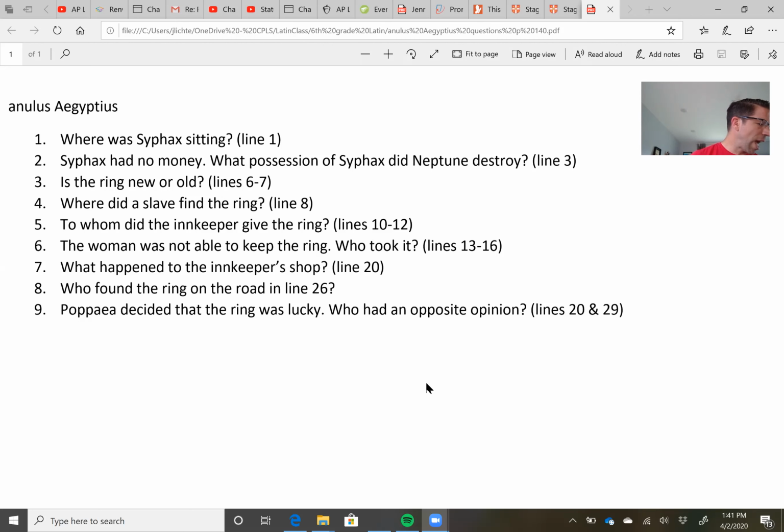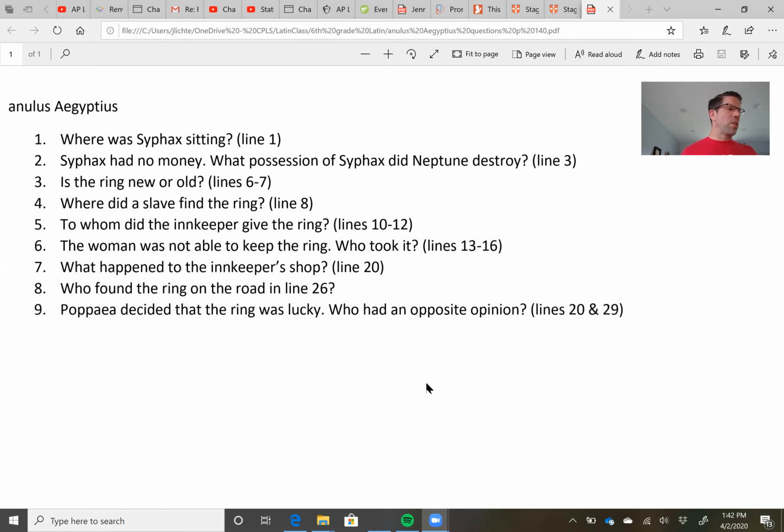The innkeeper, after he accepted the ring, looked at it, or he inspected it. We can see where inspected came from. This ring is antiquus, he said. Well, yes, indeed, it is antiquus, Syphax responded to the innkeeper. And so you'll need to figure out what's going on there. Question 3, is the ring new or old? Is it new or old? Please make sure you can answer that question.